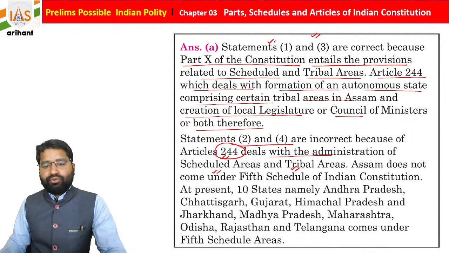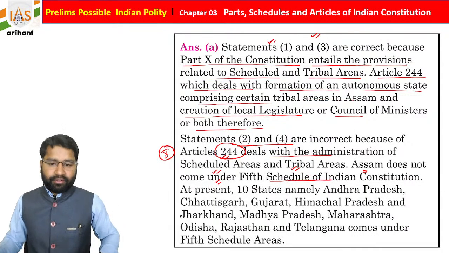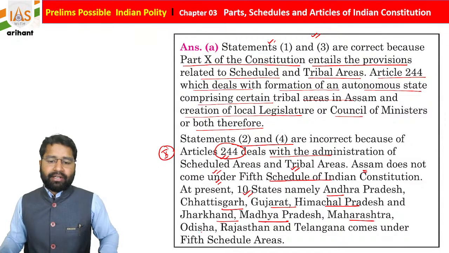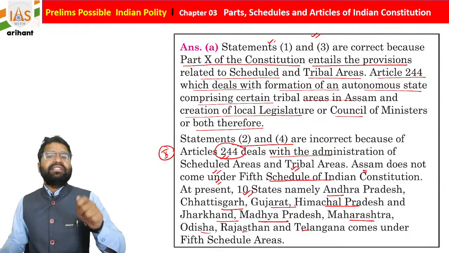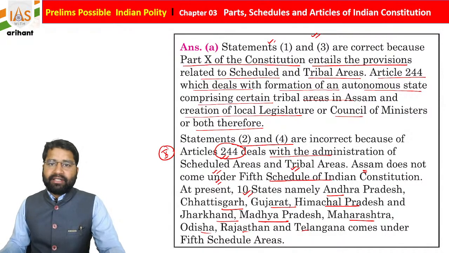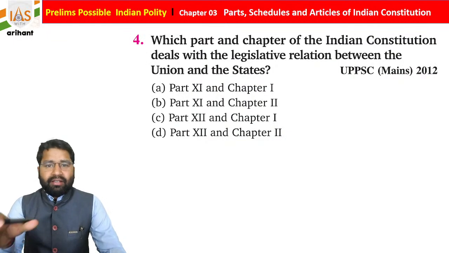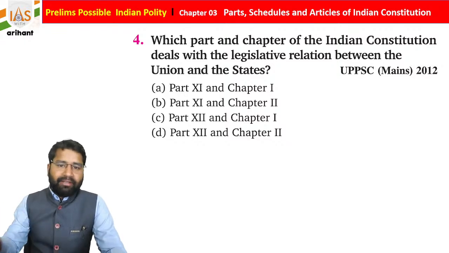So Article 244 is under Part number 10. If you see, Assam does not come under the 5th Schedule of the Indian Constitution. It is under the 6th Schedule of the Indian Constitution. Only 10 states, Andhra Pradesh, Chhattisgarh, Gujarat, Himachal Pradesh, Jharkhand, Madhya Pradesh, Maharashtra, Odisha, Rajasthan, Telangana, are part of the 5th Schedule of the Indian Constitution, students. Getting it? So things are easy, but trustworthy content is required for the examination. So be ready for the same.